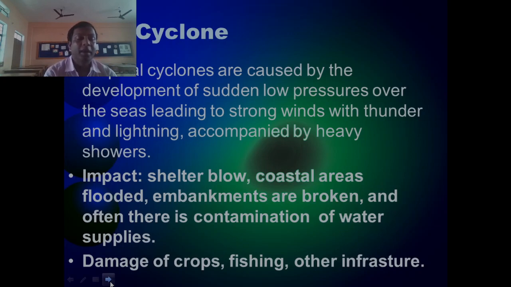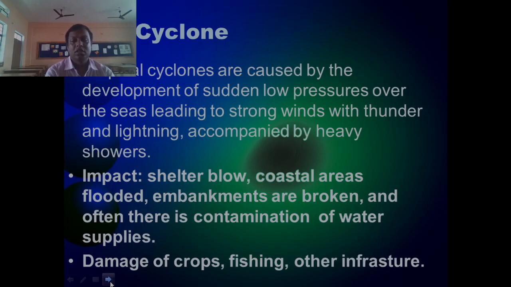As you might have heard, 2 months before we experienced the Fani cyclone. Dear students, definitely the people of the coastal plain area have to evacuate their shelters. Embankments are broken and often there is contamination of water supplies.